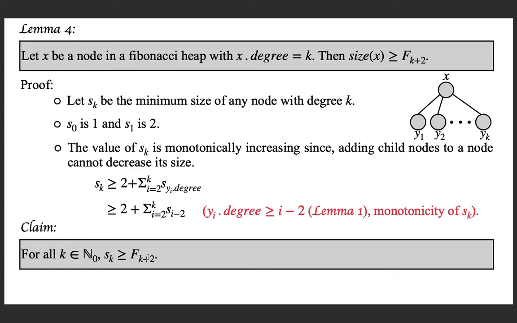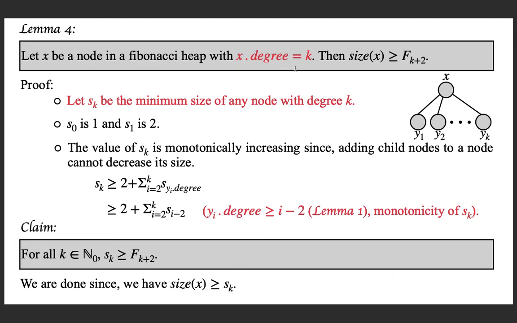Now, assuming that this claim is proved, we are done, because Sk is assumed to be the minimum number of nodes in the tree rooted at a node whose degree is k. When the degree of x is k, Sk is the minimum size of x.